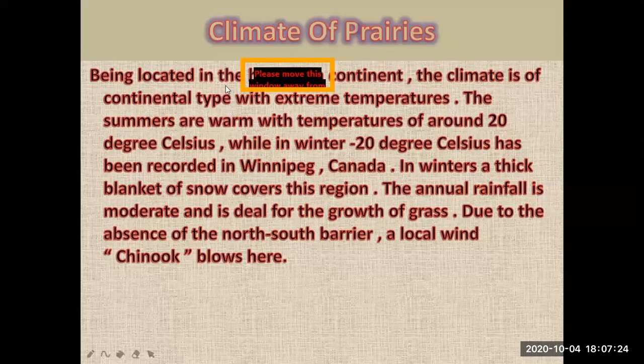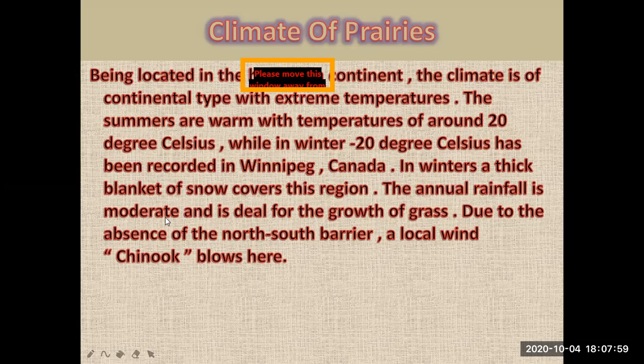Now you have to understand about the climate of the prairies. Being located in the heart of the continent, the climate is continental type with extreme temperature. Extreme temperature means it is too cold in winter and too hot in summer. That is known as the extreme type of climate. The summers are warm with temperatures around 20 degrees Celsius, while in winter, minus 20 degrees Celsius has been recorded in Winnipeg, Canada. In winters, a thick blanket of snow covers this region.